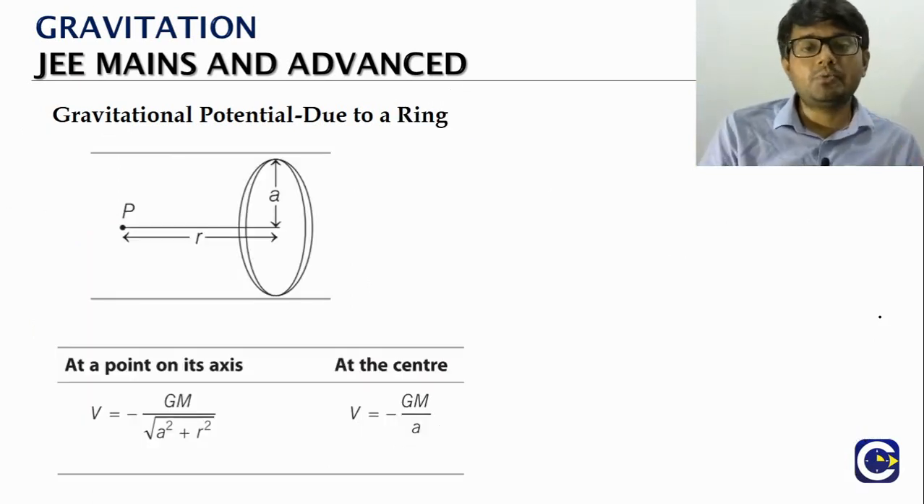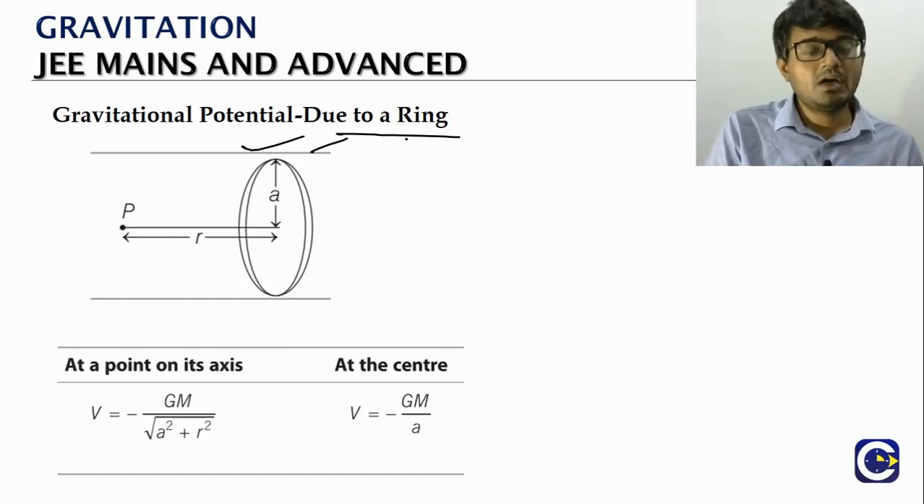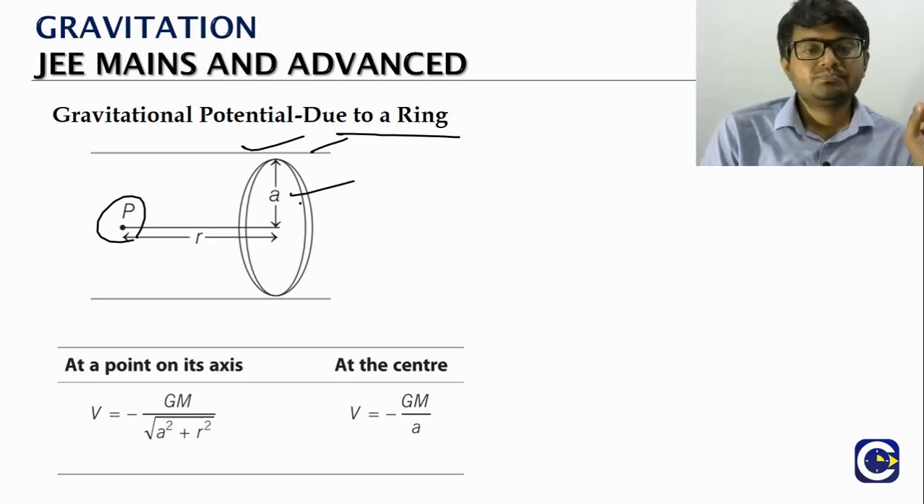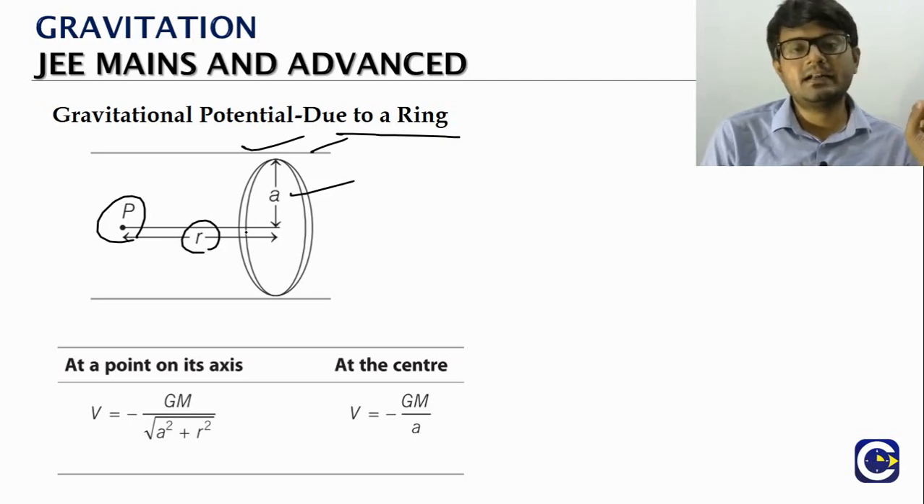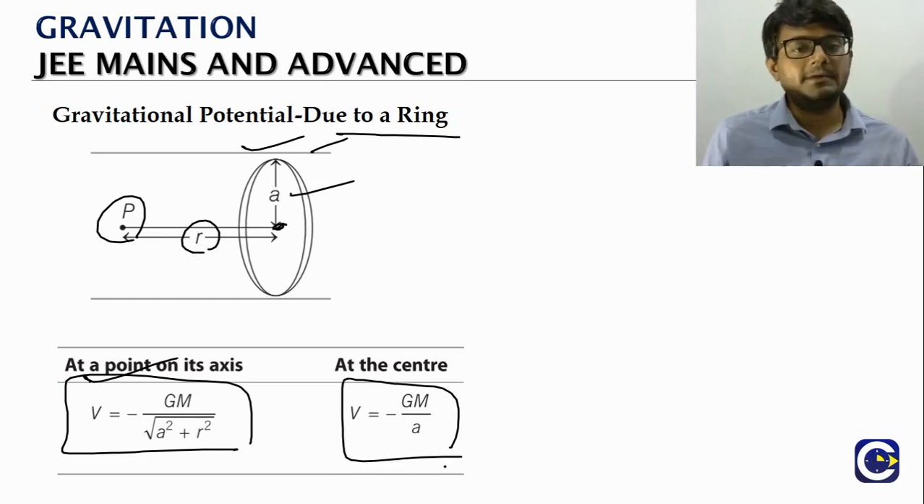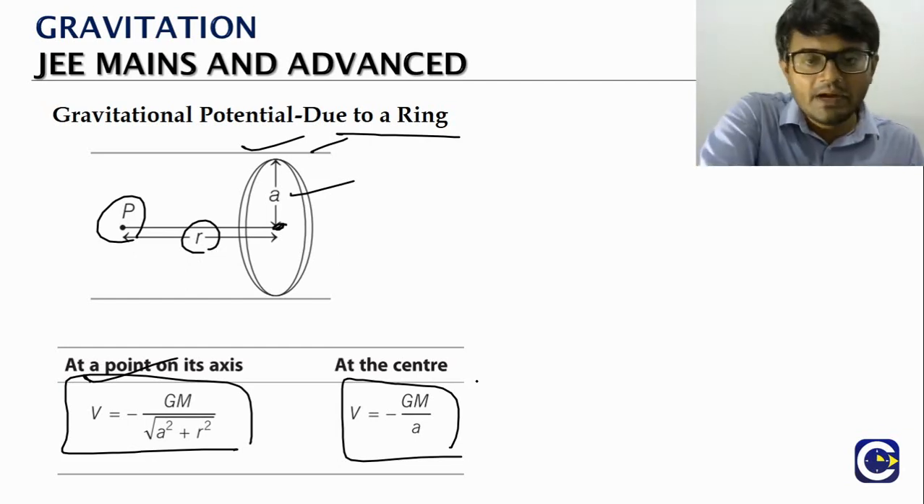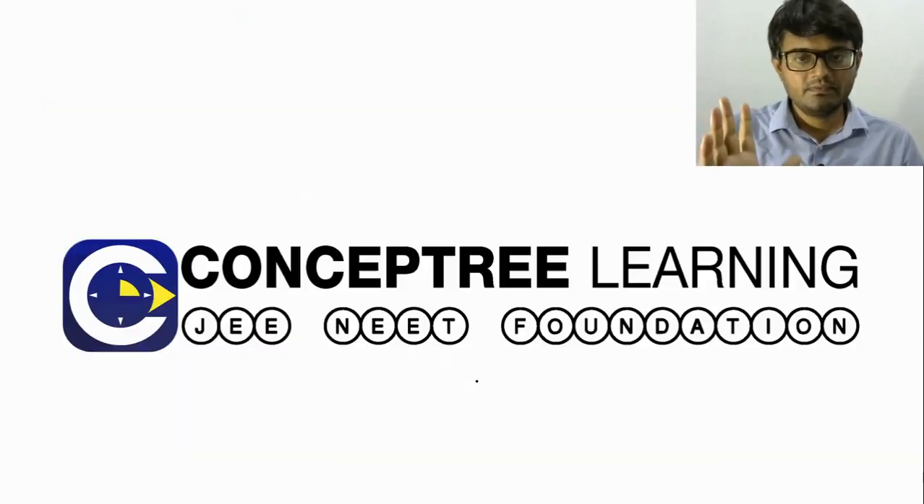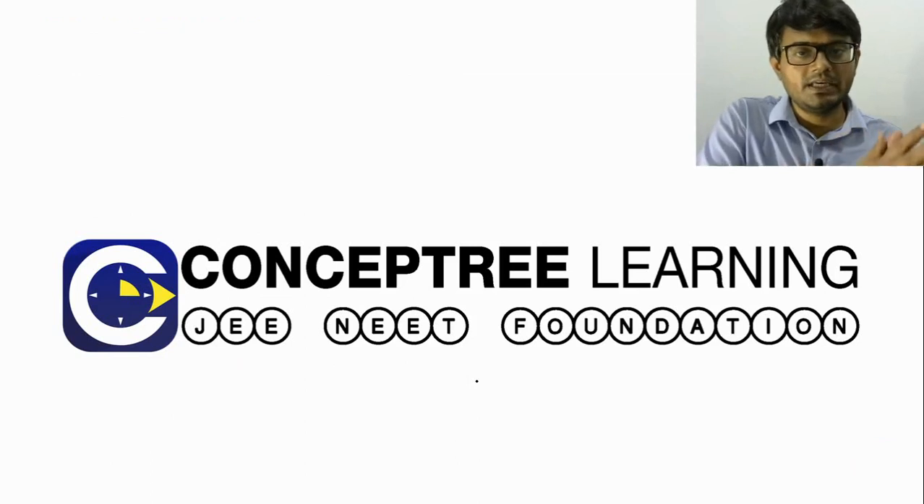Again, one more important shape is the ring. Already we have seen what is the field strength due to a ring at a point on the axial line. Potential at a point on the axial line: we take a ring of radius a, we mark a point on the axis at distance r. Potential will be minus GM by root of a square plus r square. If we take the center point, small r will be 0. Then what is it? Minus GM by a. The potential at the center point will be minus GM by a. So this is about the gravitational potential due to the ring. One thing we can understand here: always the gravitational potential will be negative.